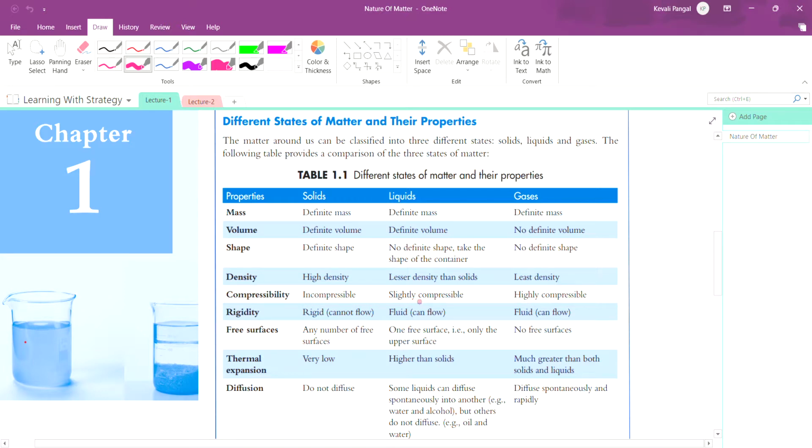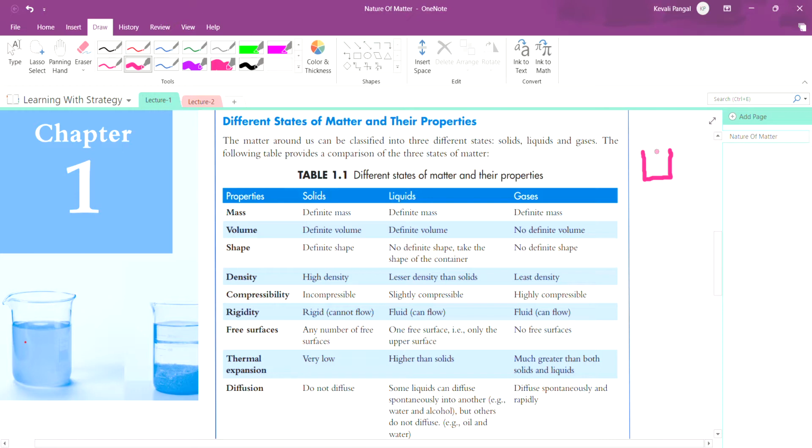Compressibility. We are going to see about it in the transformation of various states of matter, but let me tell you a little bit here. This is one activity in ninth standard.